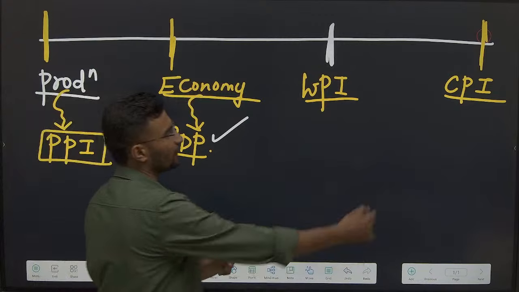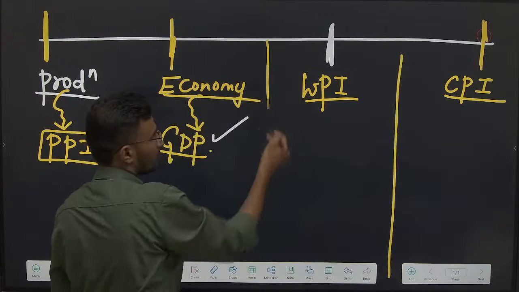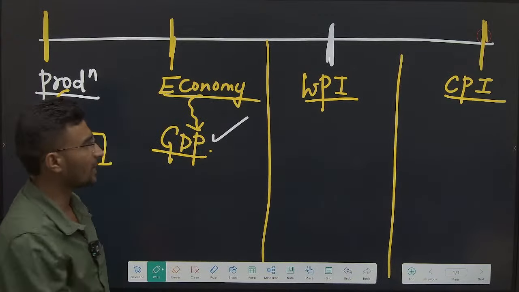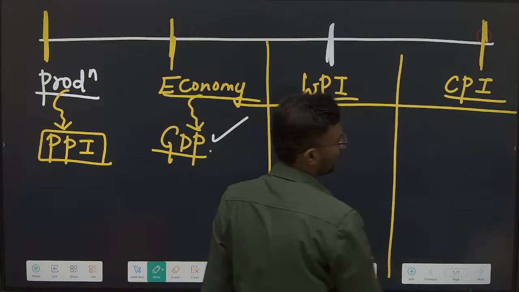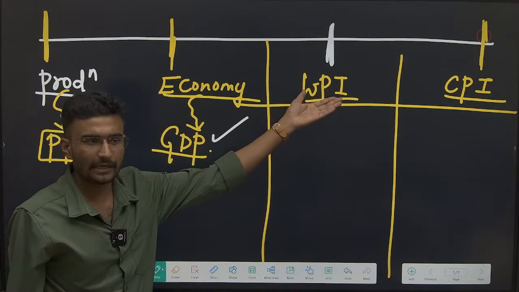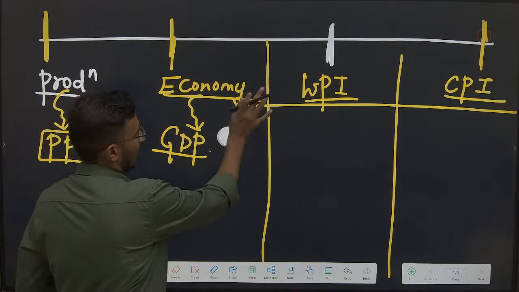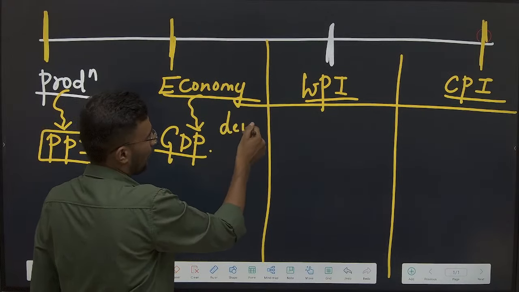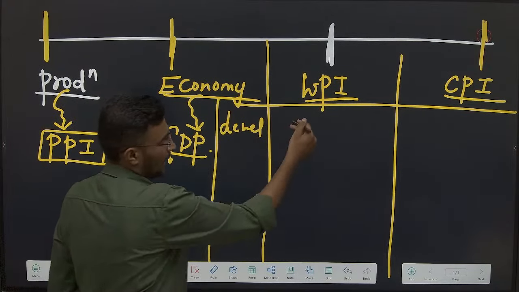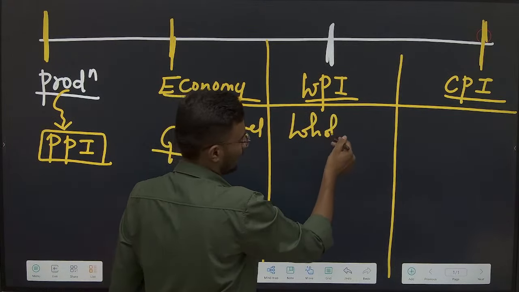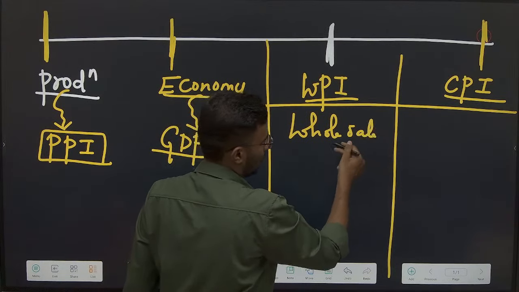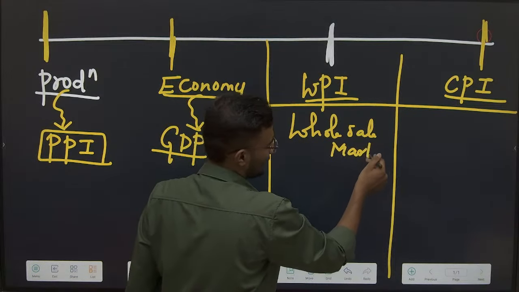Now, what is the difference between WPI and CPI? First and foremost, WPI is calculated at which level? It is calculated at the wholesale market. Whereas CPI?